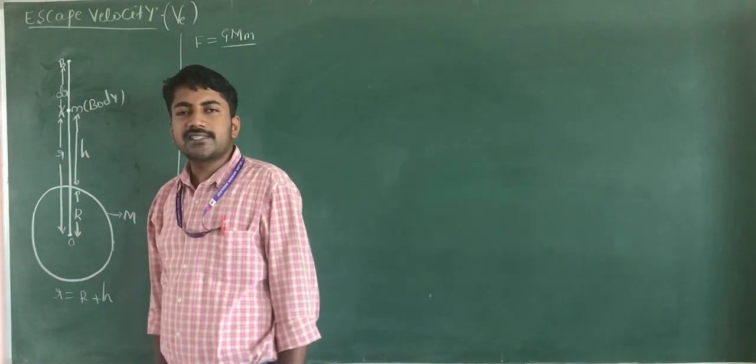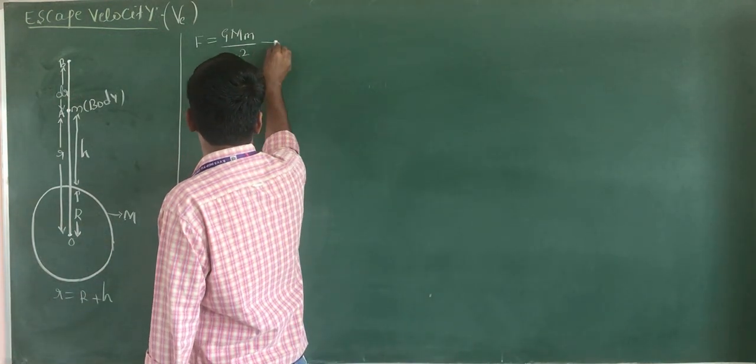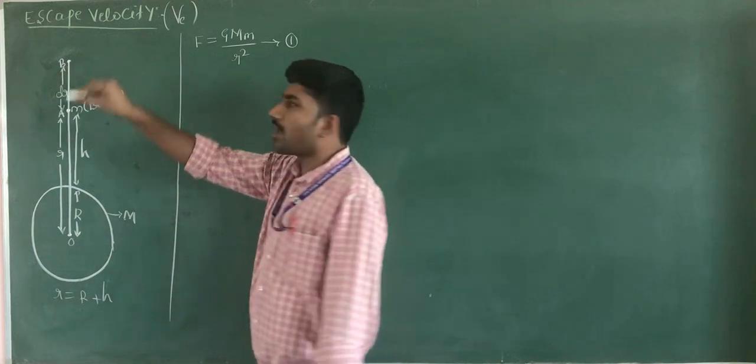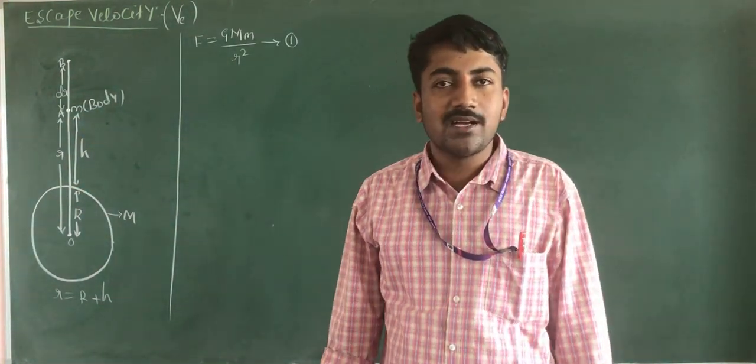This is from the universal law of gravitation.